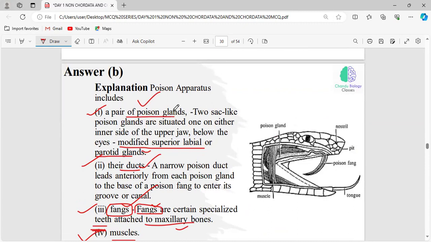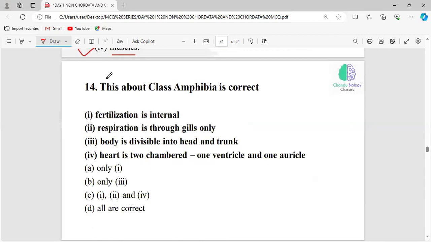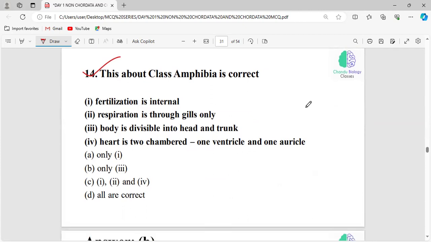A pair of poison glands: you should know the exact location where these poison glands are located. It is situated on either inner side of the upper jaw below the eyes, which as we studied is a modified supralabial or parotid gland, right?